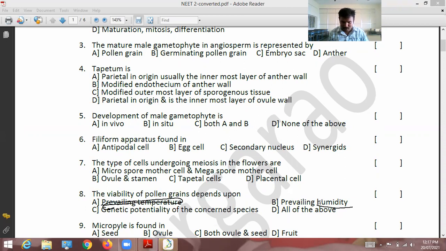Next, prevailing humidity. Moisture is also important. Some amount of moisture, water content, is important. Genetic potentiality of the concerned species: yes, the genetic mechanism also plays a major role. Genes also decide. So all of the above is the answer. The correct answer is D. Eighth question, correct option is D.